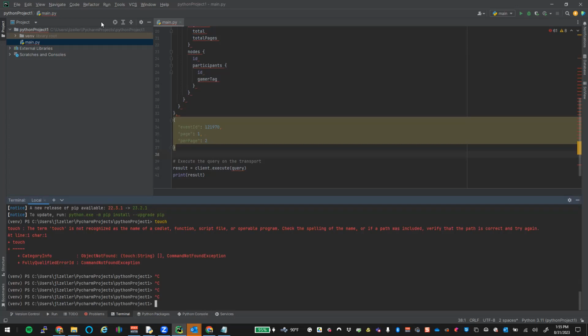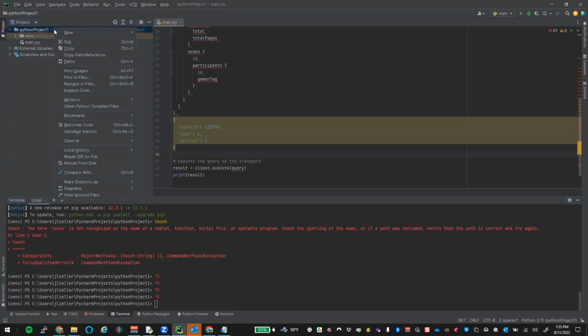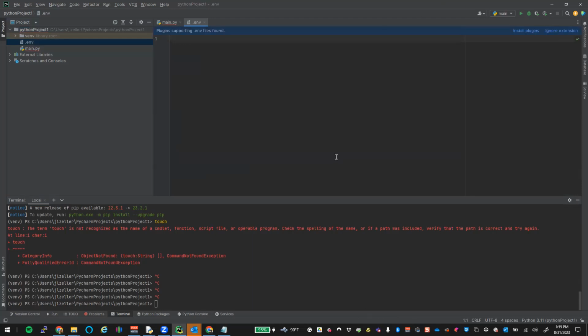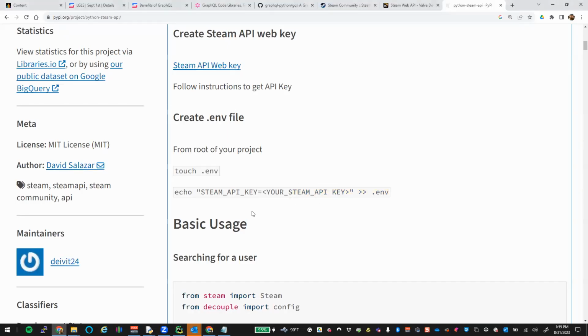Okay, so in our case, we're just going to create a new file in here, and we're going to call it .env, an environment variable. And for our case, we need to put this inside of it. So we're just going to steal this code right here.